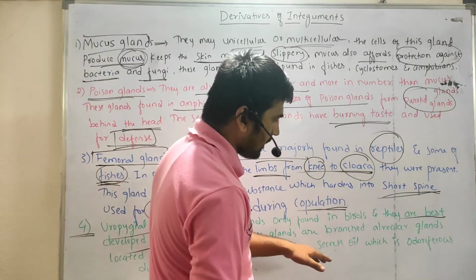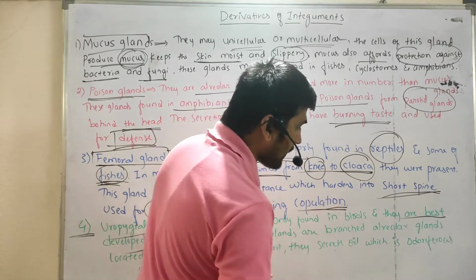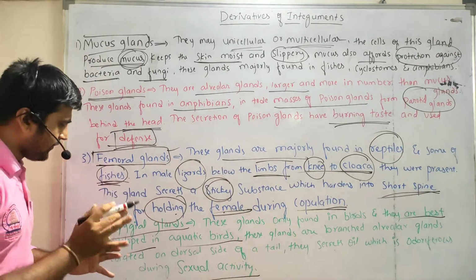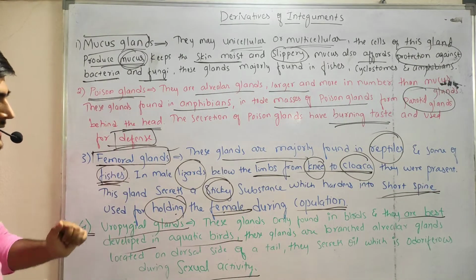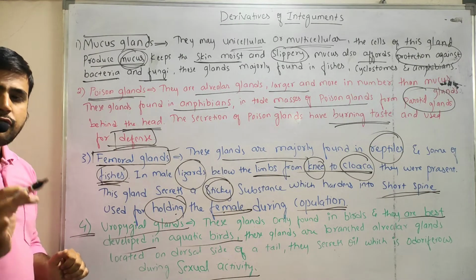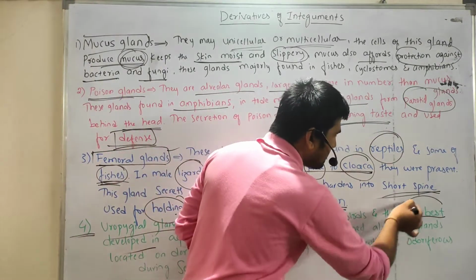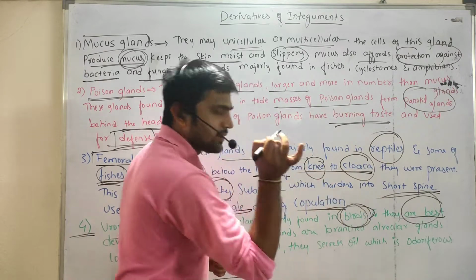They secrete oil which is odoriferous during sexual activity. So uropygial glands are those which are mainly confined to birds. Here they are only present in birds, right?